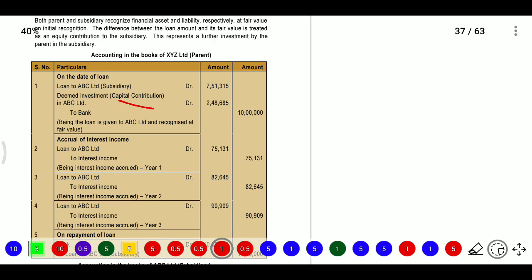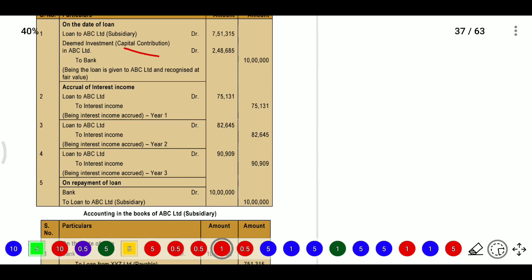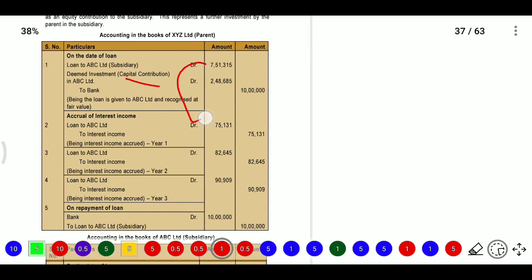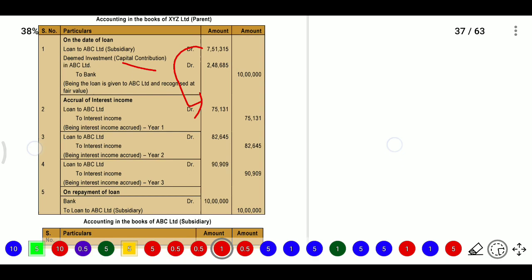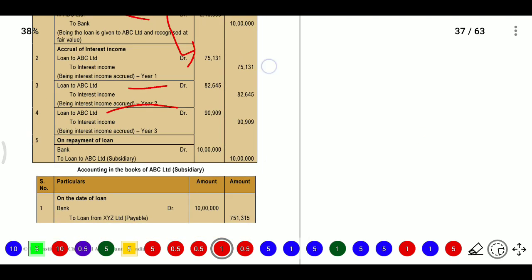So the total amount we are paying from the bank is 10 lakhs, being loan given to ABC Limited, and we recognize that at fair value. Whatever the accrued interest, on this 7,51,315 we need to accrue the interest. So you need to recognize the interest income: loan to ABC Limited debit, interest income credit, 82,645. So for 3 years we need to accrue the interest amount.